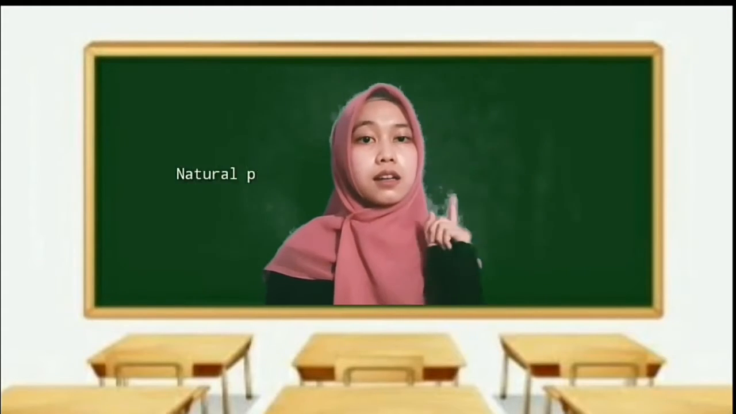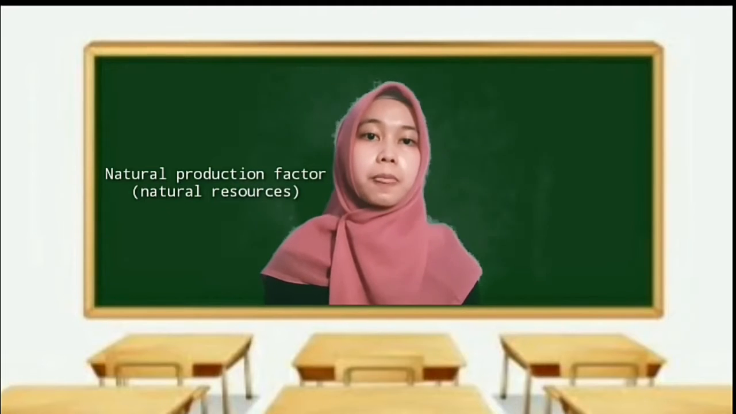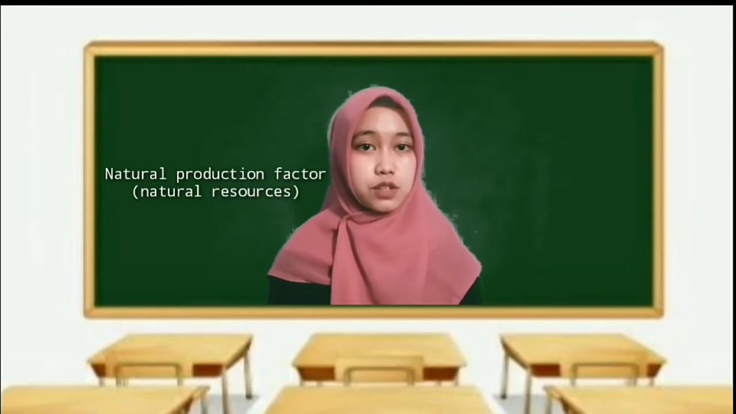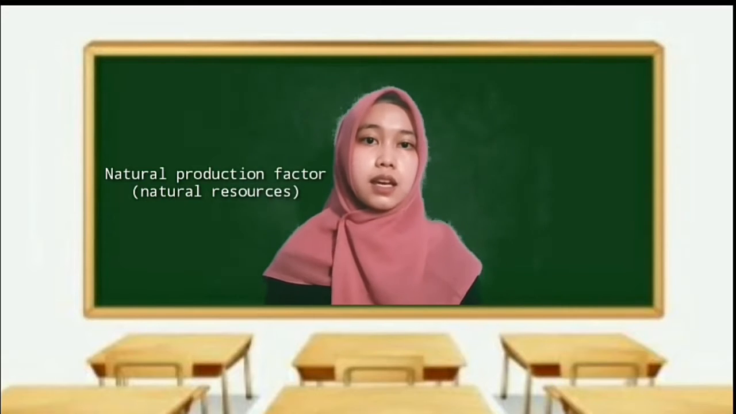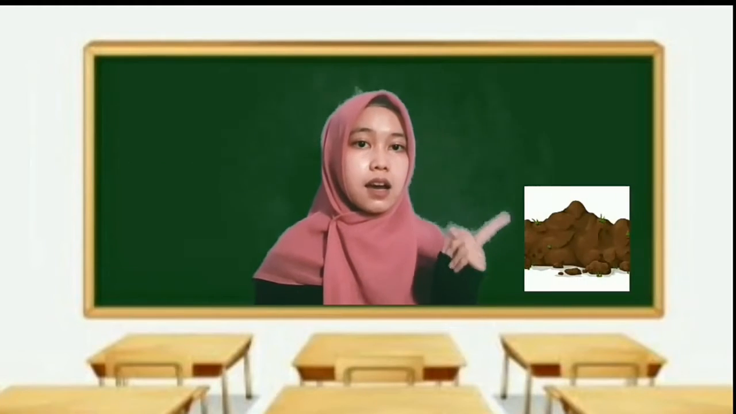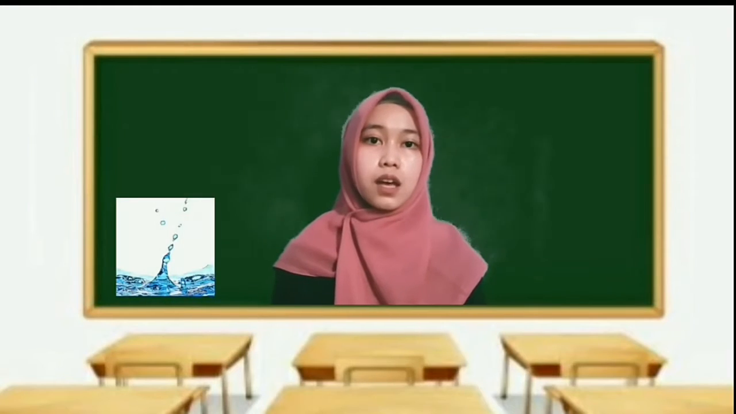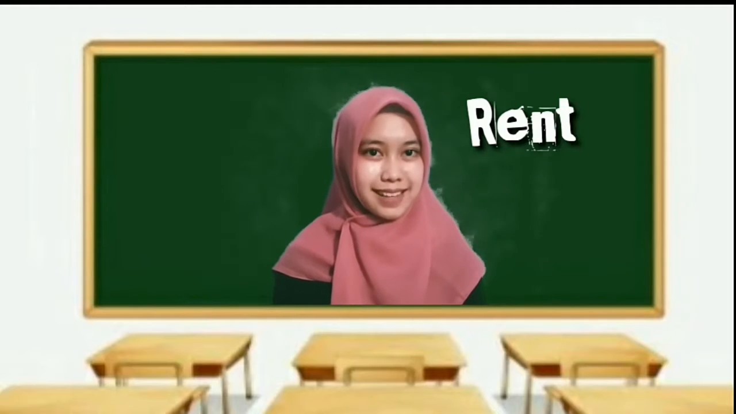First is natural production factors or natural resources. Natural resources are all things that are available in nature without having to be processed first and can be used to meet human needs. Includes land, sunshine, forest, and water. Remuneration from natural resources, namely rent.